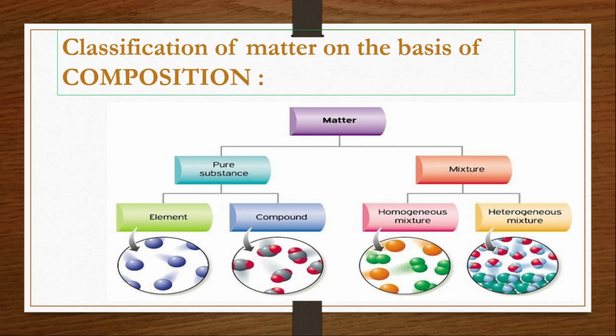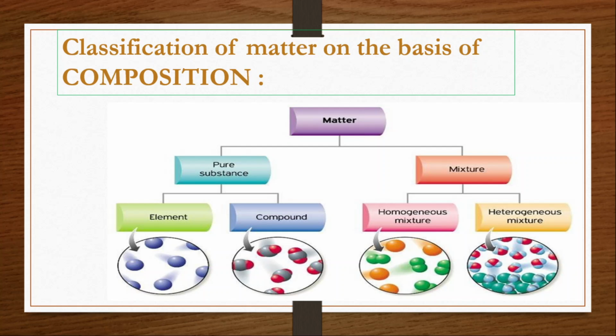Uniform throughout, and a mixture is made up of two or more other particles. A pure substance is made up of only one kind of particle. It may be atoms or it may be molecules. We'll discuss that also. So pure substances are made up of only one type of particle, and mixtures are made up of two or more different kinds of particles. Clear?